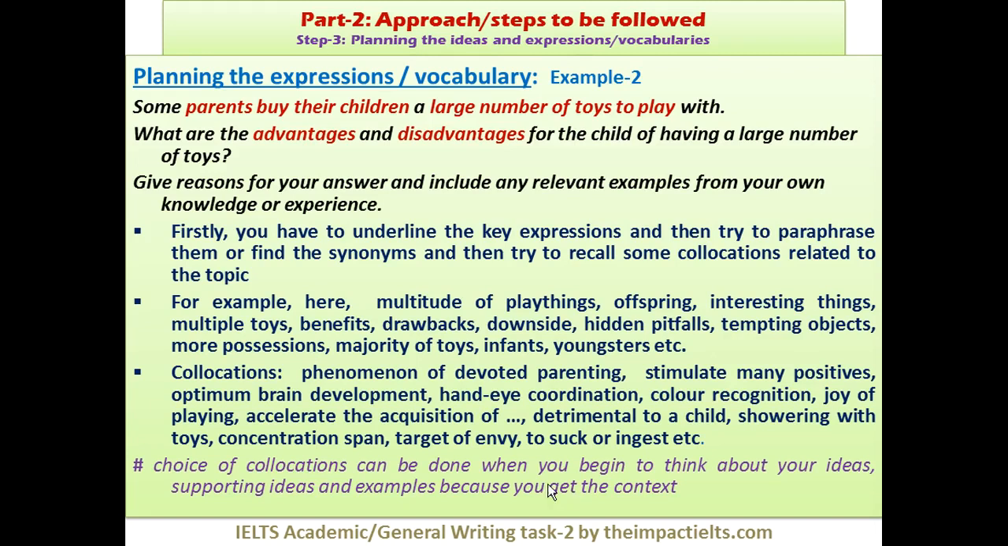So let's see if you can recall the ideas, the life skills and organizational skills and all those. Like the phenomenon of devoted parenting, stimulate many positives, optimum brain development, hand-eye coordination. It comes to your mind when you're talking about what exactly happens, what the positives are. Color recognition, joy of playing, accelerate the acquisition of some skill, so it speeds up, right?